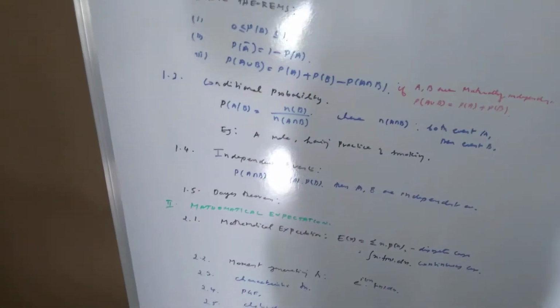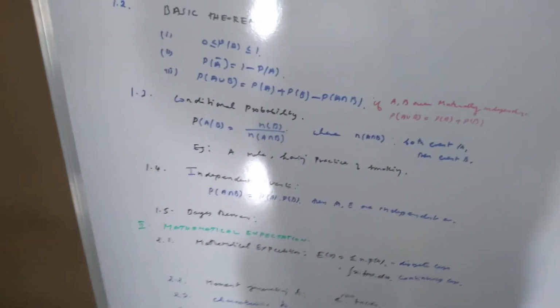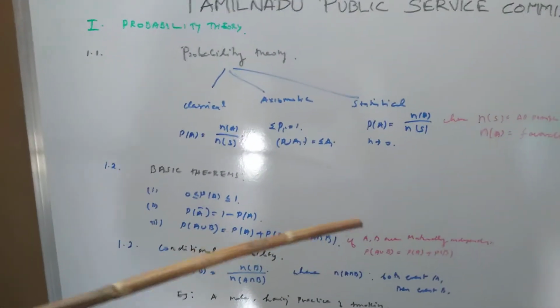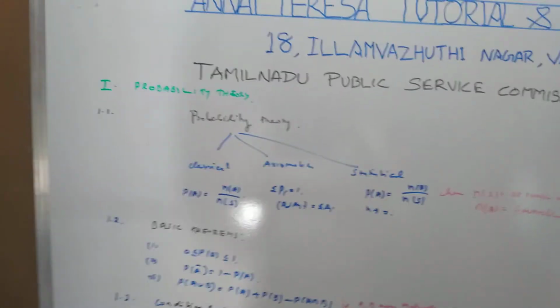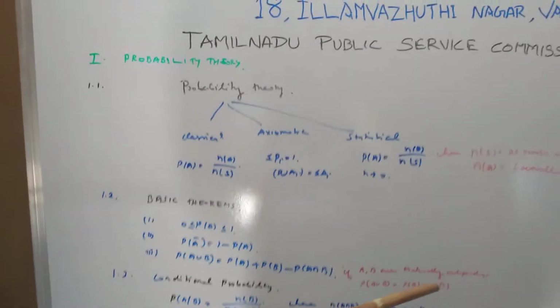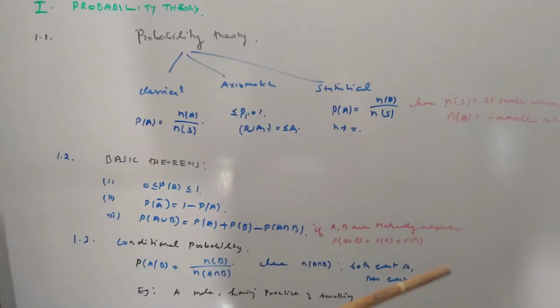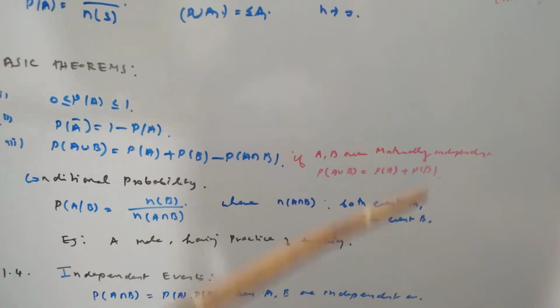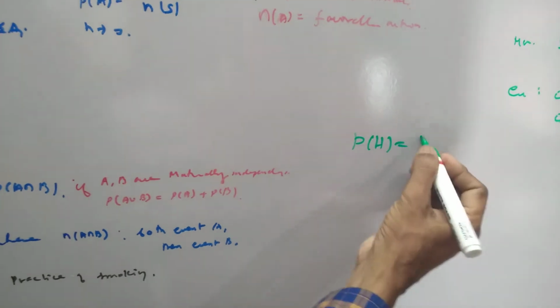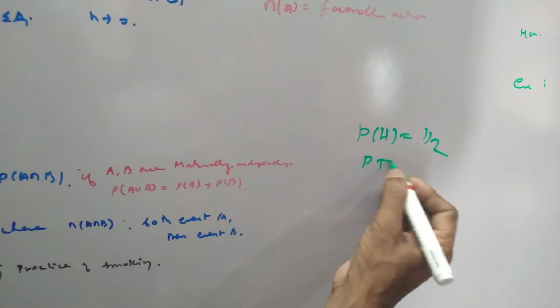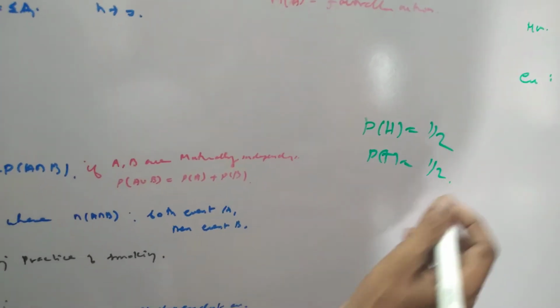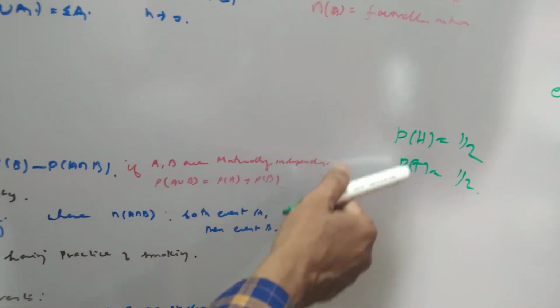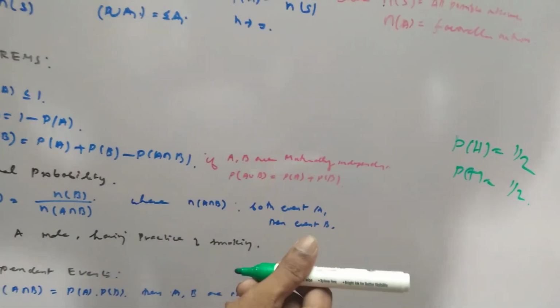What do you mean by probability theory? Probable means a chance. If you toss a coin, there are two possibilities: head and tail. The probabilities are equal, so the probability of head is half and the probability of tail is also half.